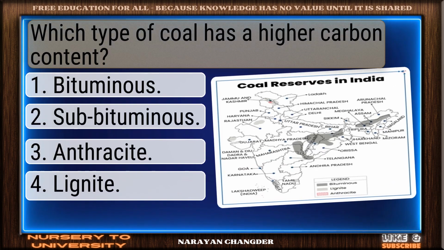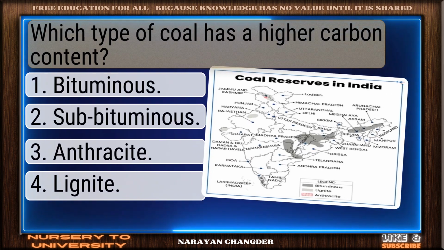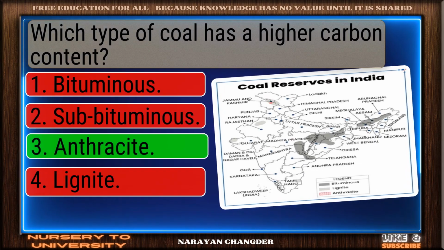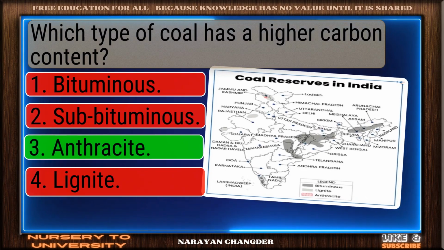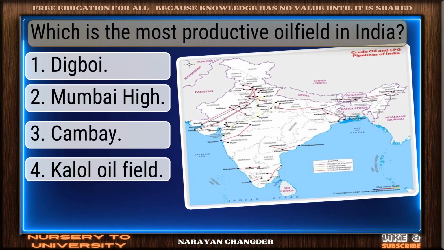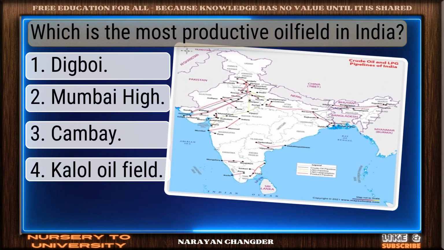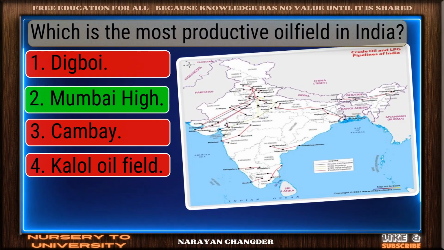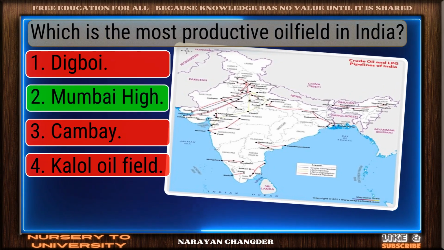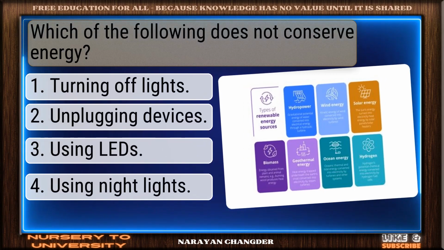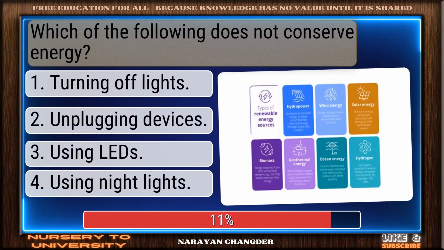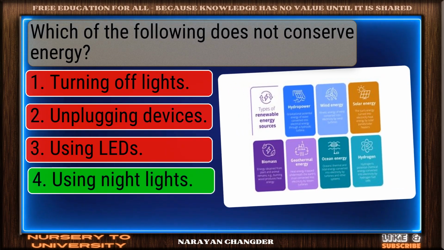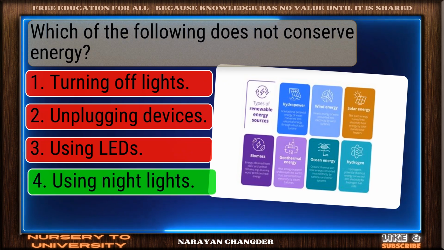Which type of coal has a higher carbon content? Well done. Anthracite is right. Which is the most productive oil field in India? Right again. Mumbai High is valid. Which of the following does not conserve energy? Exactly. Using night lights makes sense.